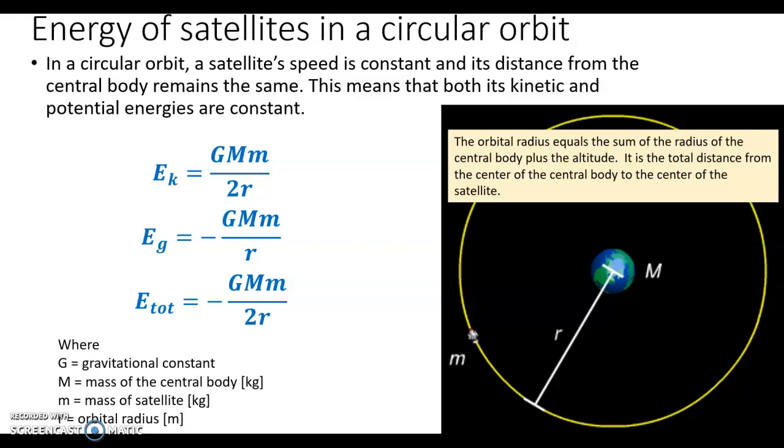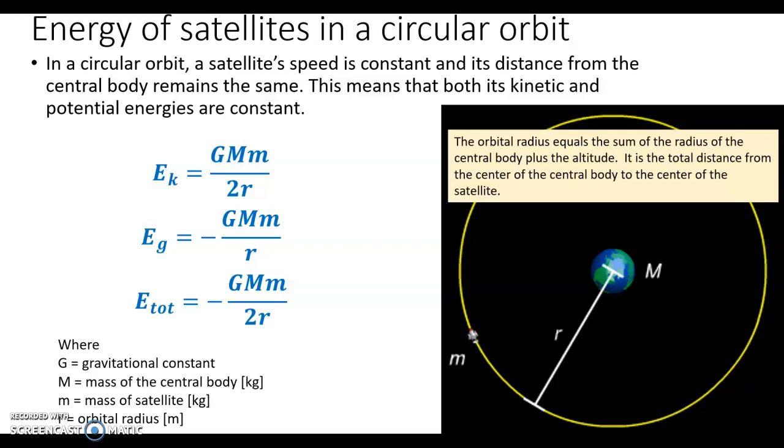Notice that kinetic energy is positive, but if you look at the formula for gravitational potential energy, that's always negative. There's a negative in the formula. Eg equals negative universal gravitational constant times the product of masses divided by the orbital radius. If you compare these two equations, you can see that the magnitude of the kinetic energy is always 1/2 the absolute value of the gravitational potential energy. So if you know one, it's fairly easy to find the other.